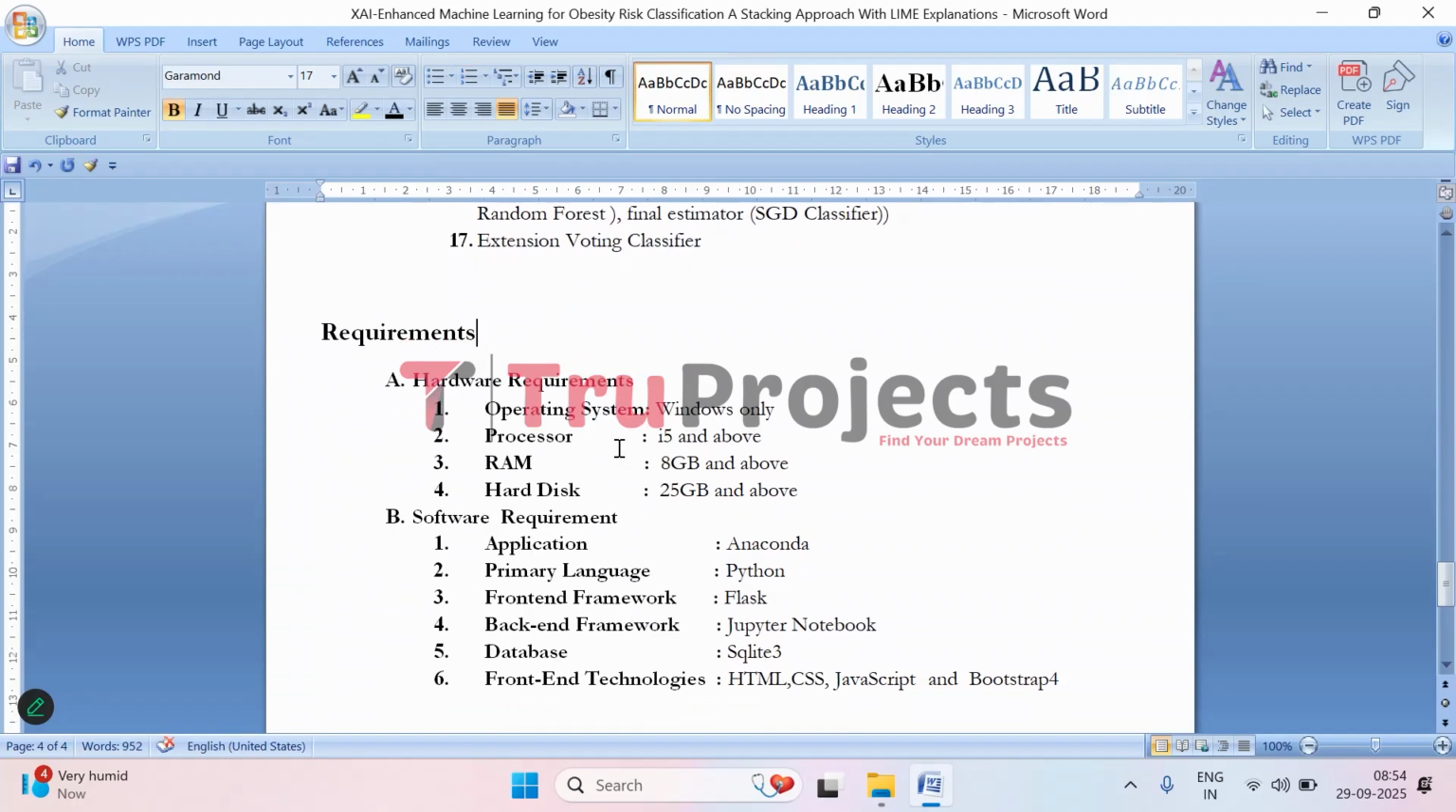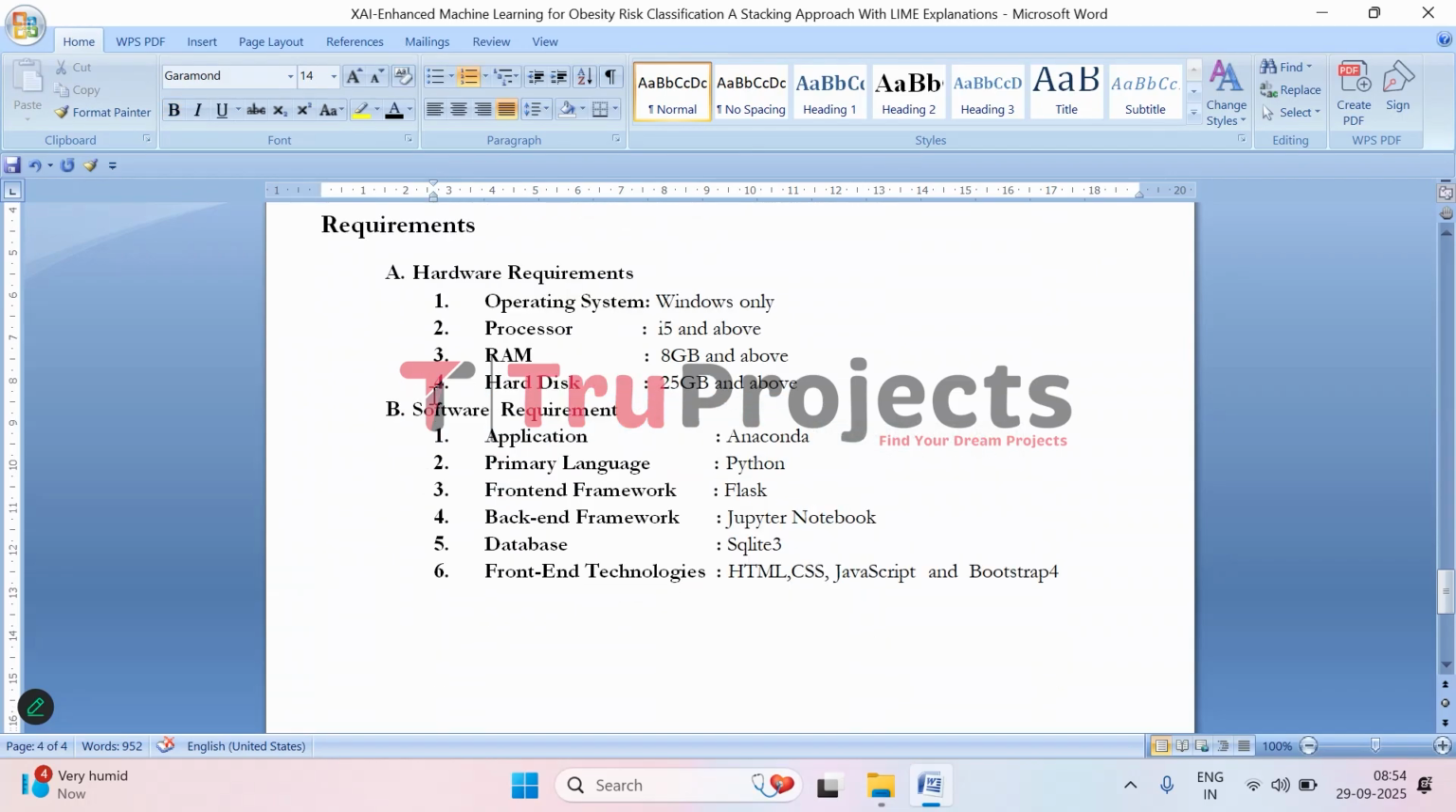And to implement this project, basically we need two kinds of requirements, which are hardware and software. In hardware, we need operating system of Windows, processor of i5 and above, RAM of 8 GB and above, and hard disk of 25 GB and above. Software requirements are application of Anaconda, primary language of Python, front-end framework of Flask, back-end framework of Jupyter Notebook, database of SQLite 3, and front-end technologies are HTML, CSS, JavaScript, and Bootstrap 4. So this is the overview of the project.